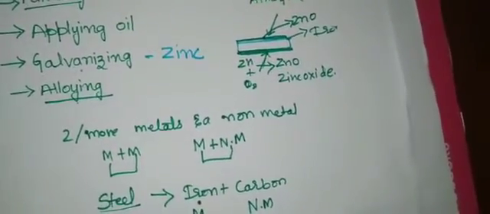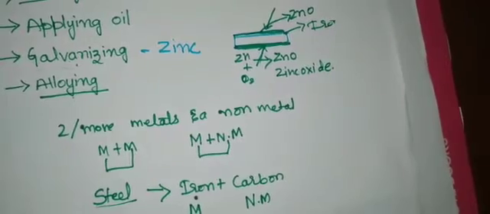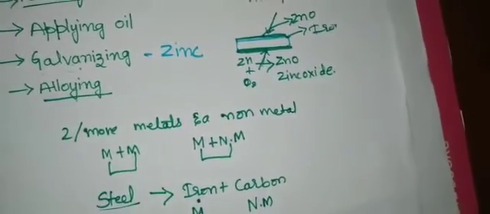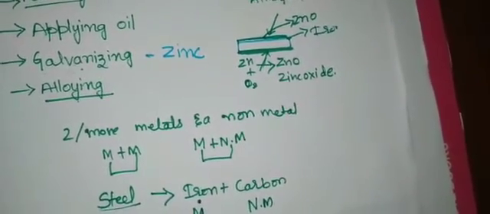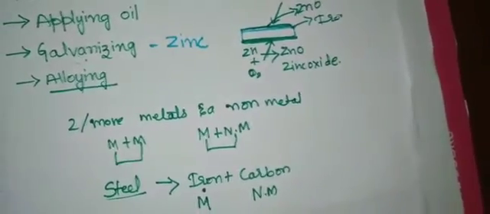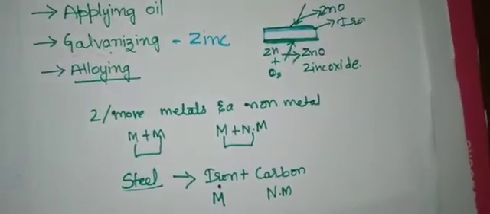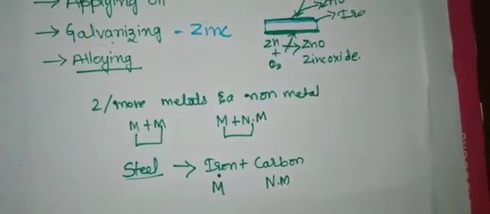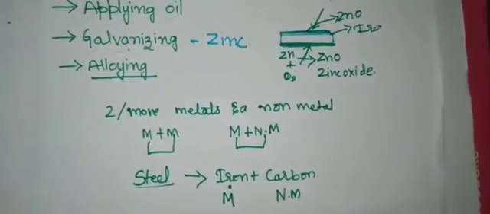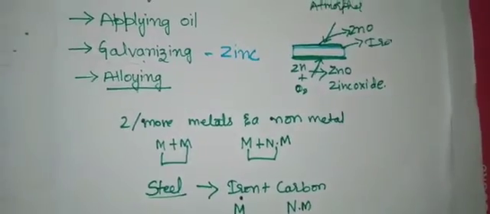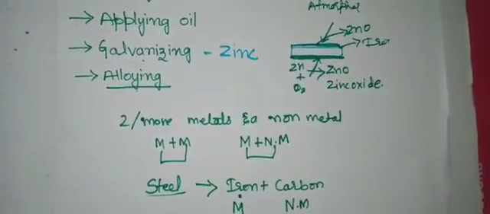When mixed with other metals such as chromium, nickel, molybdenum and titanium, it becomes stainless steel. The presence of these metals prevents the rusting. So these are the measures we can take to prevent rust.